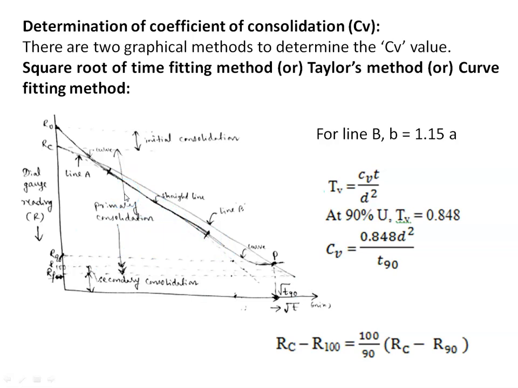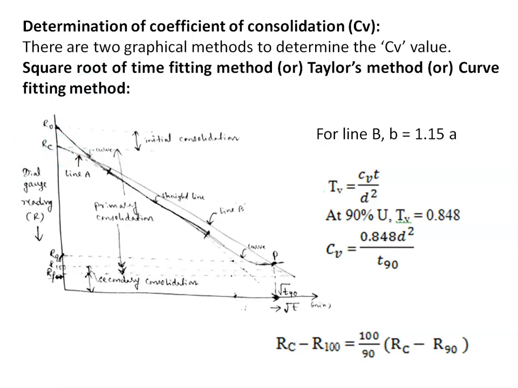Extend this middle straight line portion backwards to intersect the y-axis at a particular point. This point represents the corrected zero reading, represented with symbol Rc. The consolidation between R0 and Rc is called initial consolidation or initial compression.